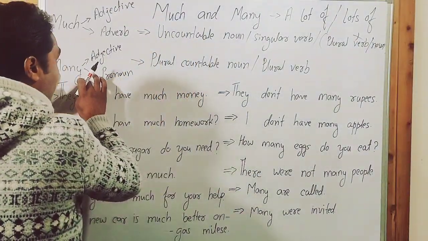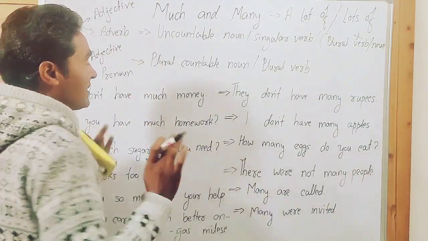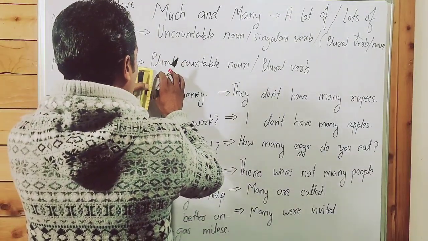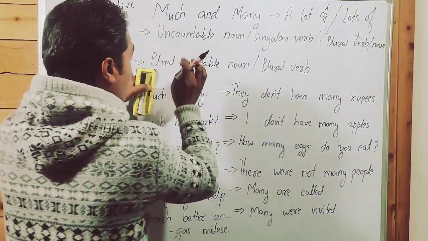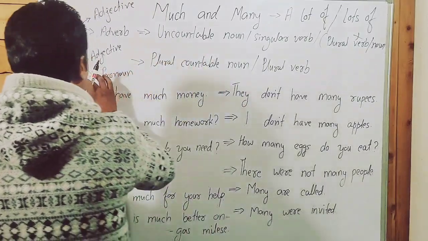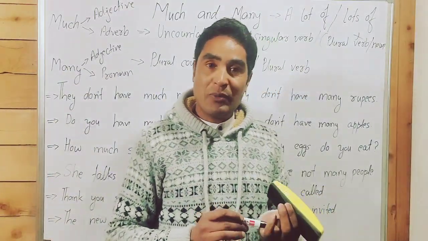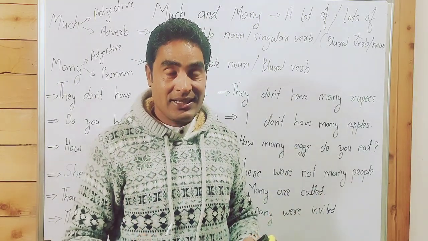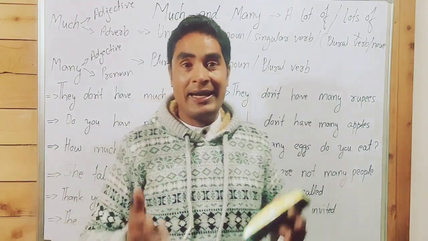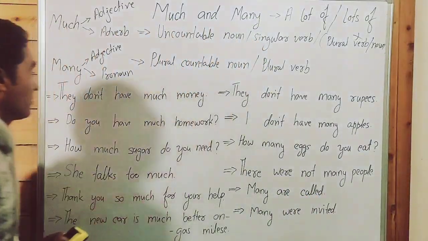When we talk about many, in 99% cases we use plural countable noun for many and it takes plural verb. In 1% cases, it takes singular countable noun and singular verb.